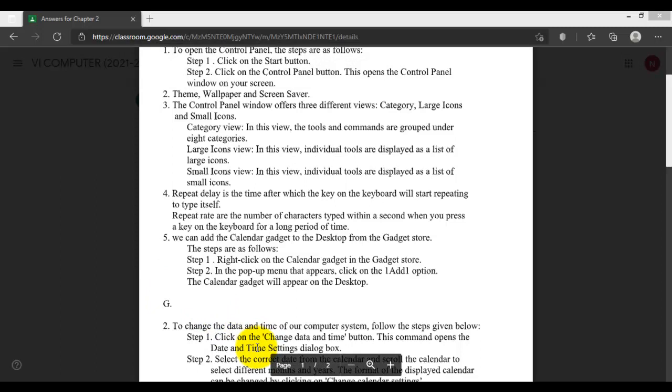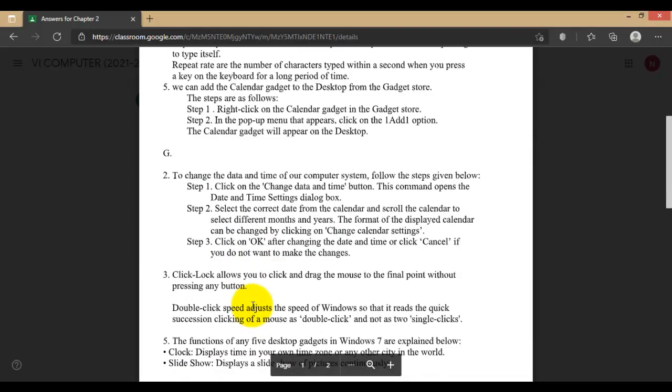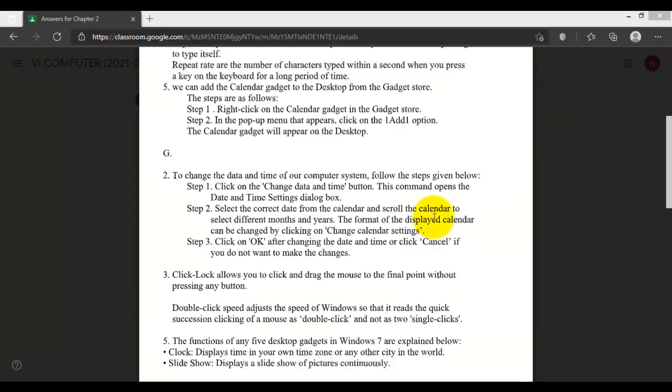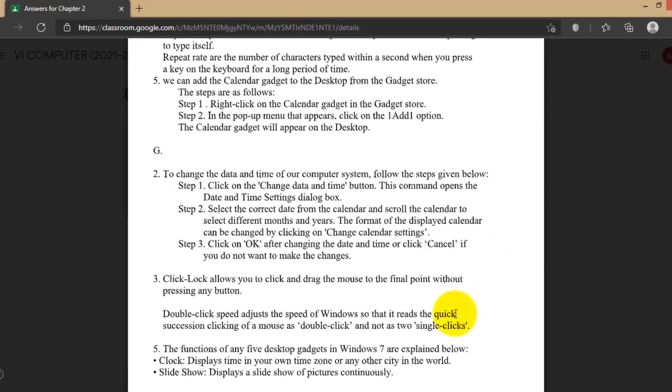Long answer type questions. These are long answer type questions. How can you change the date and time of your computer system? These are the steps. We have to go to the control panel, then click on the date and time button, and you can change the current date and time. Click lock we have already discussed just now, and double click.